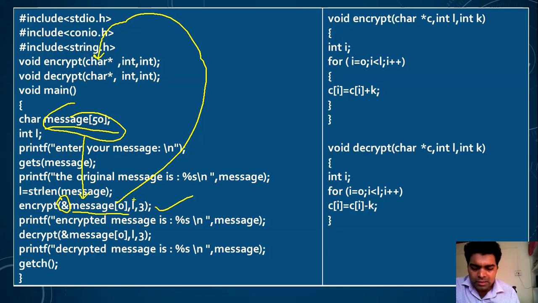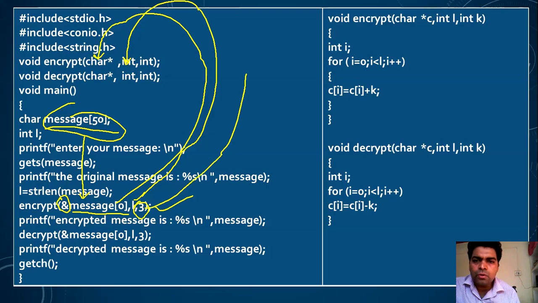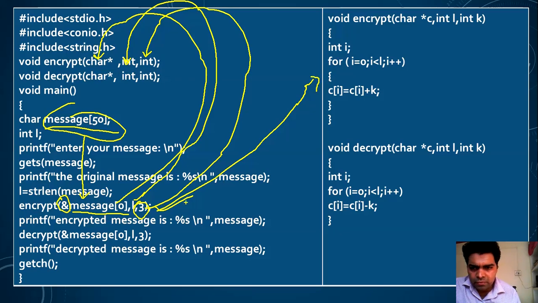Now in the next line I have passed L, that is the length of the message, so we have used another integer variable here. Then the third parameter is a key to convert our plain text into ciphertext. After this line of code, the control will jump to this function, and whatever base address you have passed will be stored inside this pointer variable C. Then I have created the loop counter I. This will run up to the length of the message.